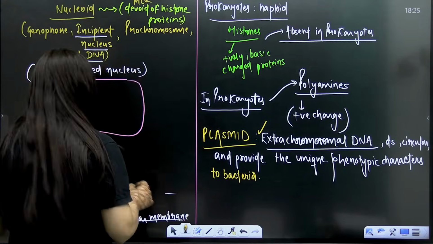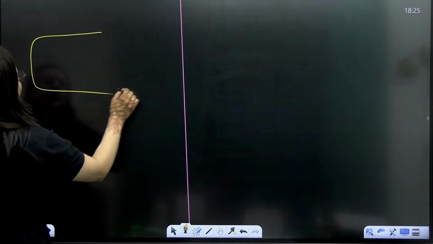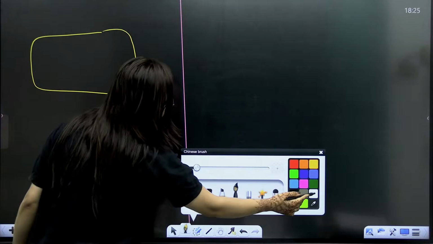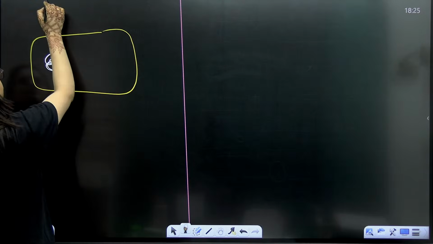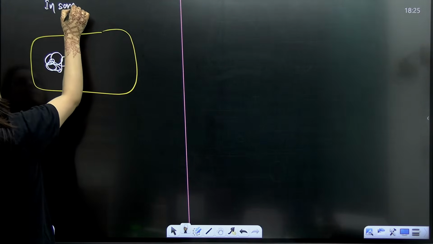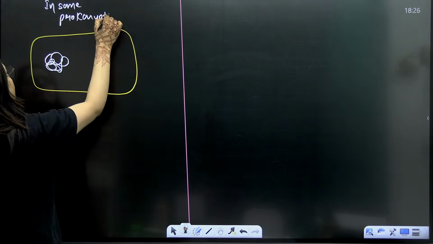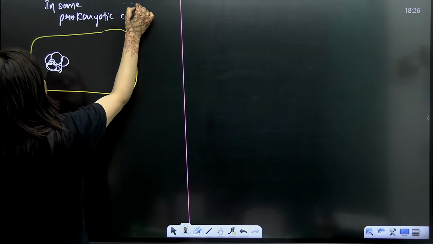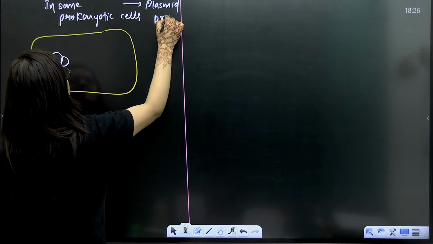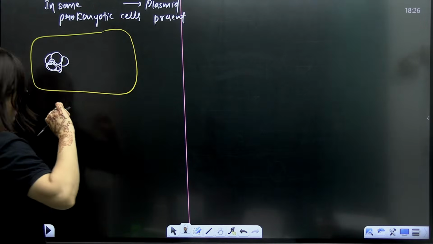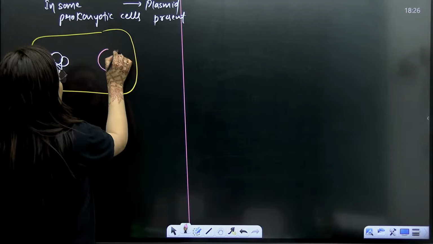Now, what's the meaning of that? See, students, in some prokaryotic cells, plasmid is present. Just now I told you that it is the extra chromosomal DNA.